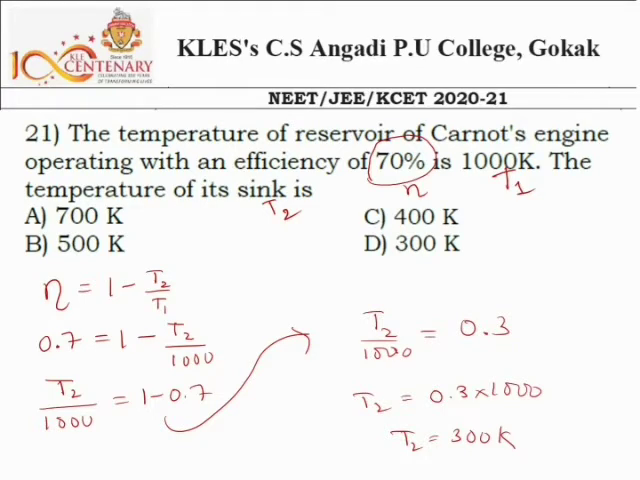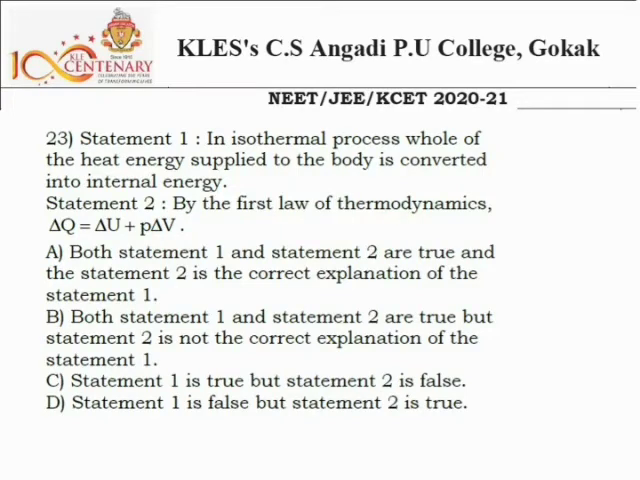So which option is correct? Option D is the right answer. And go to question number 23. Statement 1. In isothermal process, whole of the heat energy supplied to the body is converted into internal energy. Is it right? And see the second statement, by the first law of thermodynamics, delta Q is equal to delta U plus P into delta V. So this is the correct mathematical statement of first law of thermodynamics. Okay, and this is the correct statement.